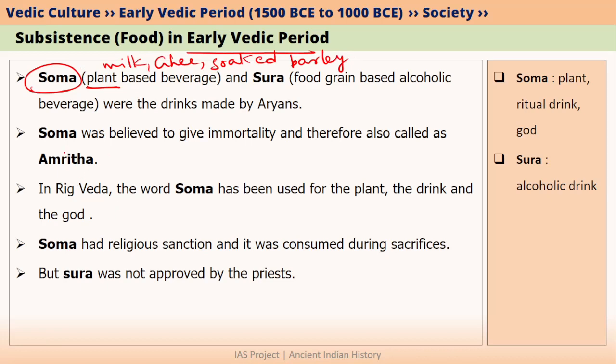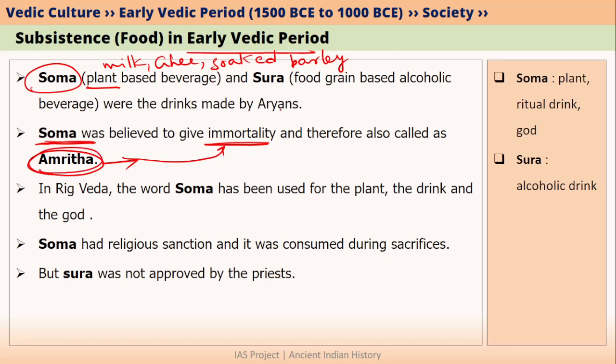Early Vedic Aryans believed that when you consume Soma, you get immortality. That is why they also called Soma as Amrita. If you have knowledge about Hindu mythology, Amrita is basically a drink which can make you immortal. So Soma was considered as a drink which gives you immortality. That is why it has also been called as Amrita.